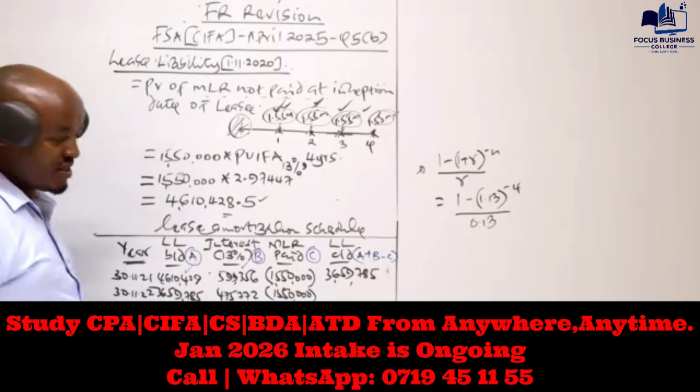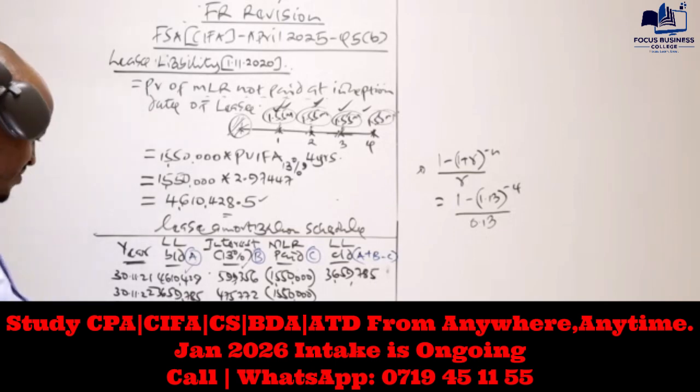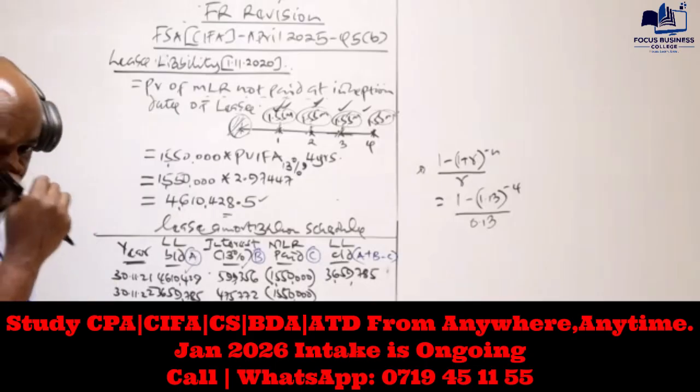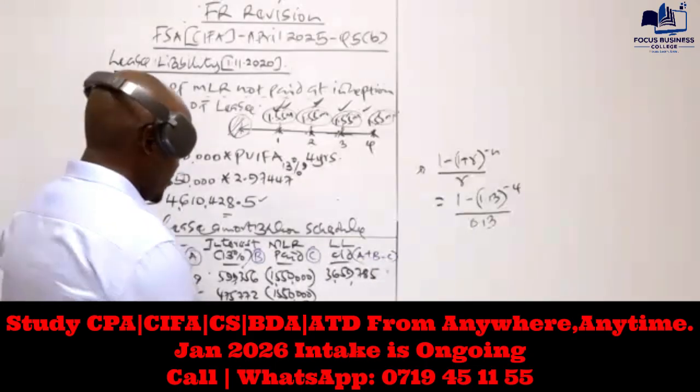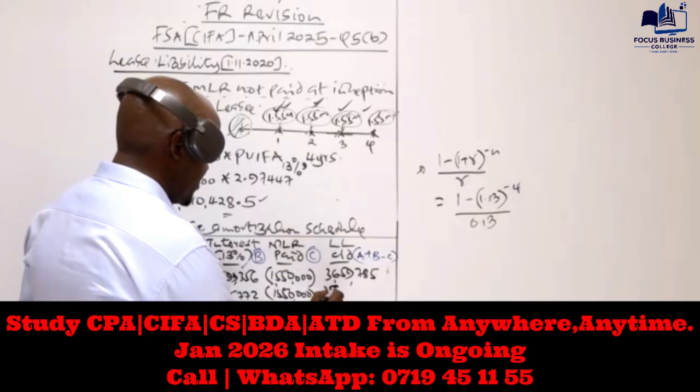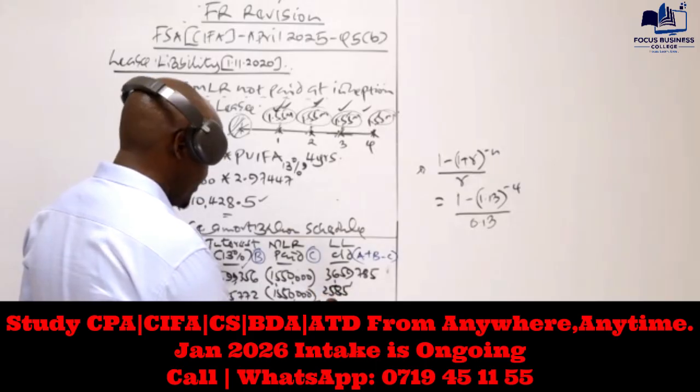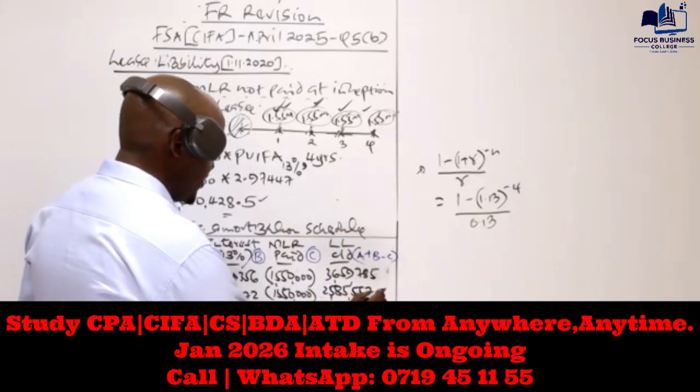Yes, what are you getting here? Yes, 2,585,557.